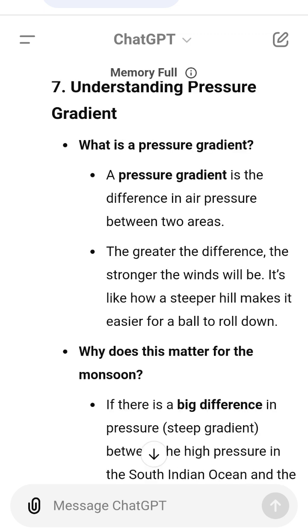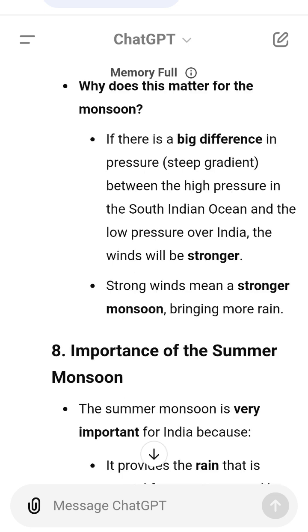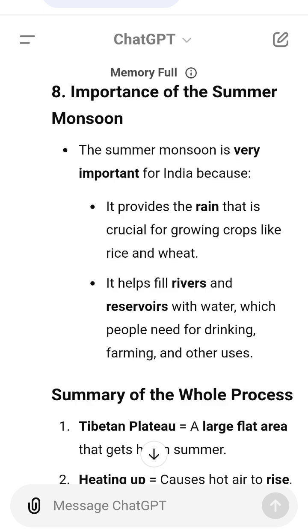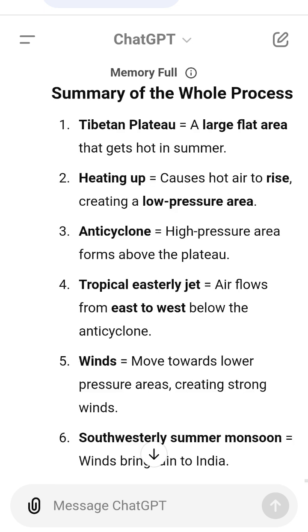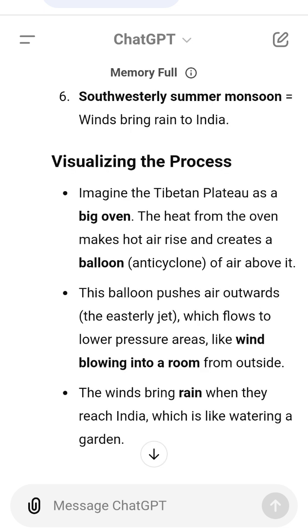Visualize the Tibetan Plateau as a big oven. The heat from the oven makes hot air rise and creates a balloon, the anticyclone, of air above it. This balloon pushes air outwards, the easterly jet, which flows to lower pressure areas, like wind blowing into a room from outside. The winds bring rain when they reach India, which is like watering a garden.